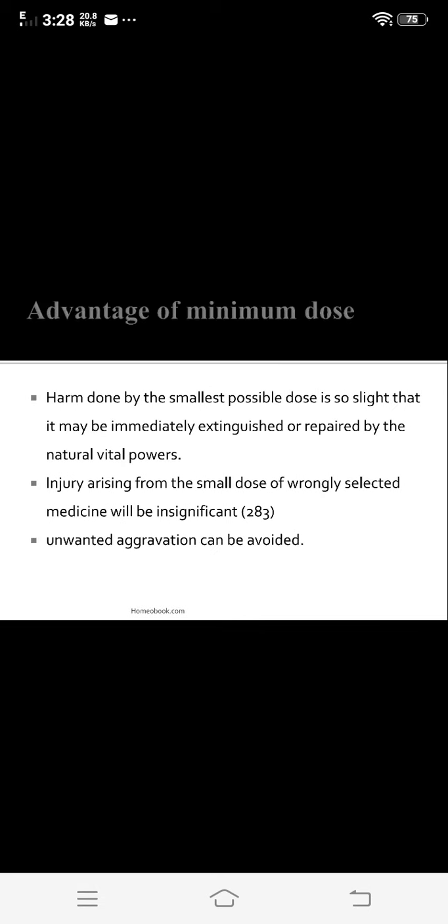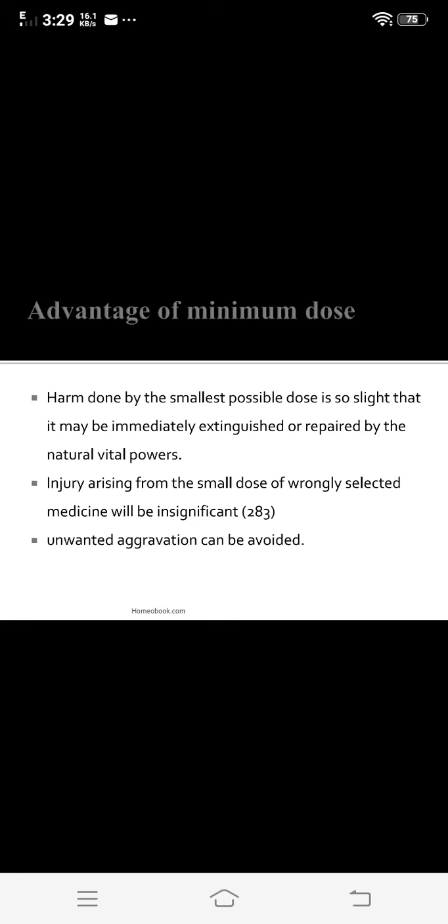So these may be the questions on the minimum dose. In this, you have to describe what is meant by minimum dose and where it is prescribed, that is, in aphorism number 279. Then what are the disadvantages of large dose and what are the advantages of minimum dose. So you have to remember these advantages of minimum dose, that is, the harm done by the smallest possible dose is so slight that it is immediately extinguished or repaired by the natural vital powers.